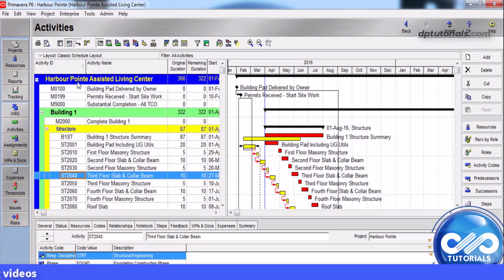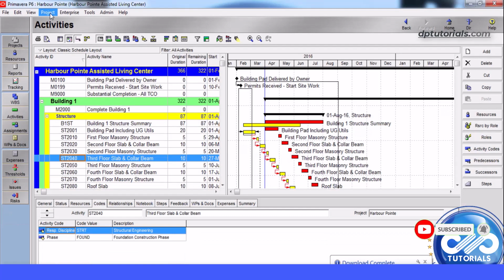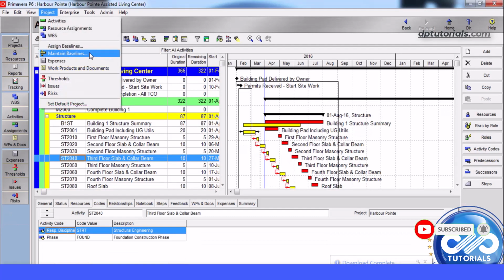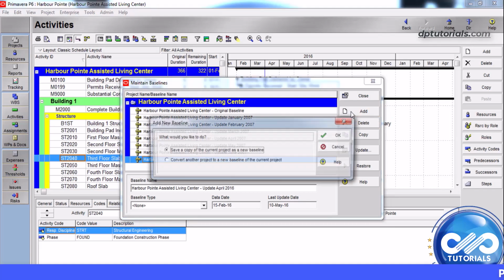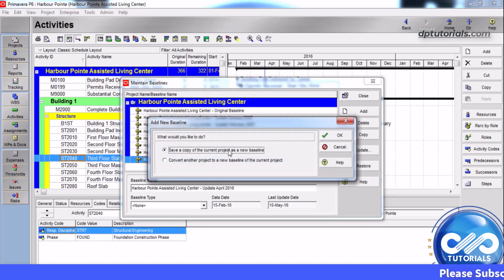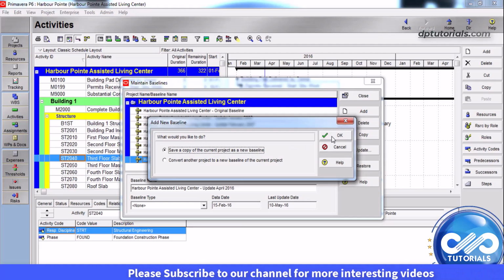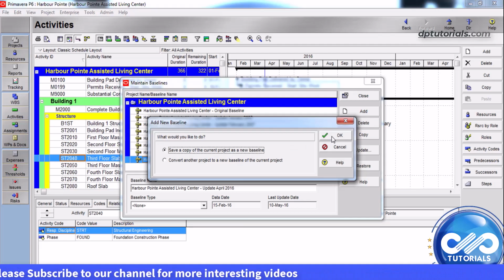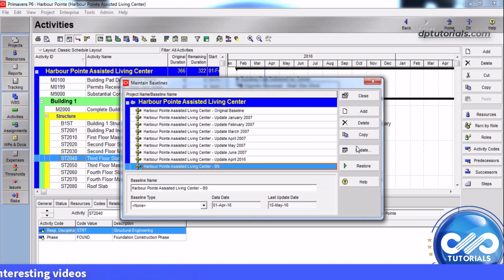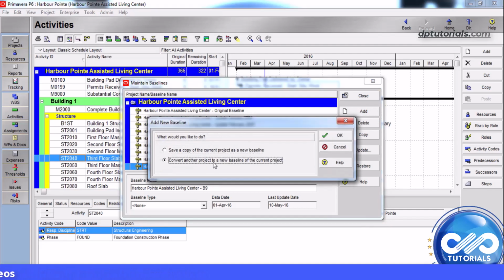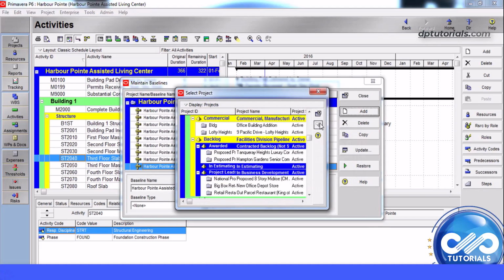Open the project you want to baseline. Go to Project menu, select Maintain Baselines. Now click on Add button to create. Choose one of these two options, either to save a copy of the current project as a new baseline or convert another project to a new baseline of the current project. Let me select the first option and click on OK. If you select the other option, it will ask us to select the existing project and click Add.